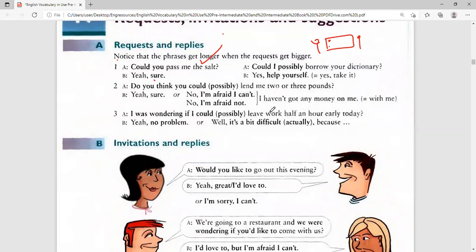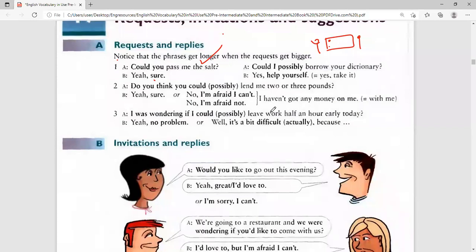Could I possibly come at 6? You see, could I possibly, don't say, let me come at 6. I come at 6. People tell you, no, I'm busy. But when you say, could I possibly call you at 6? Could I possibly pass there in your office? Could I possibly? That person will say, oh, yes.